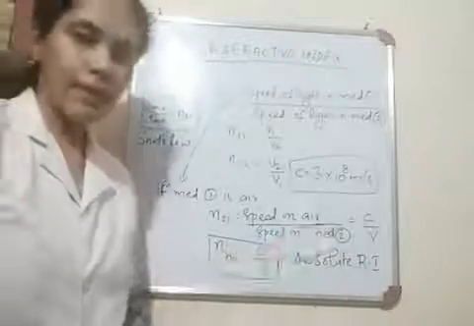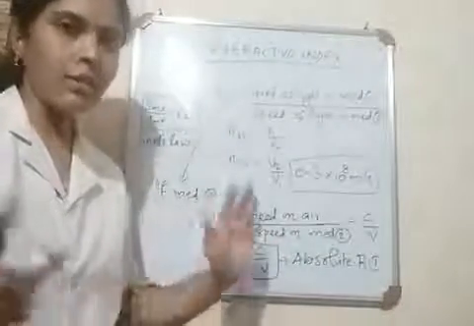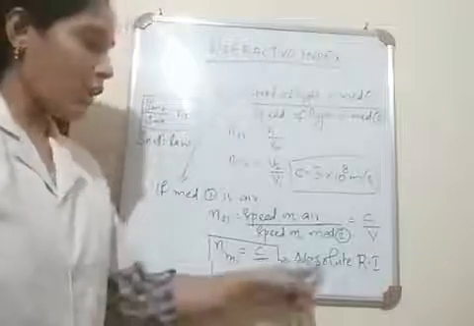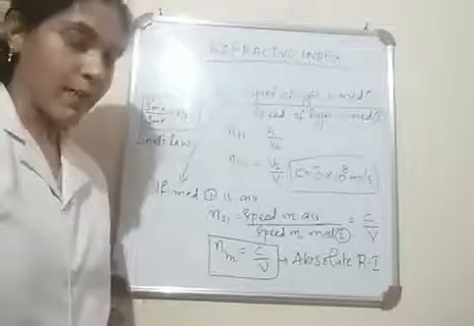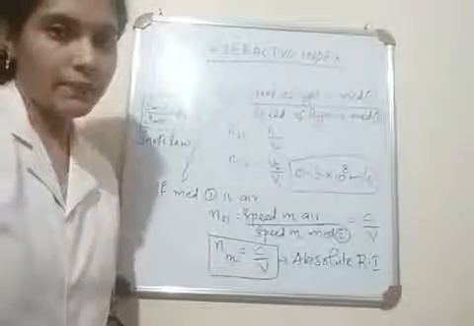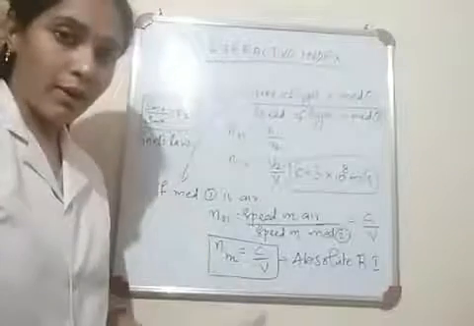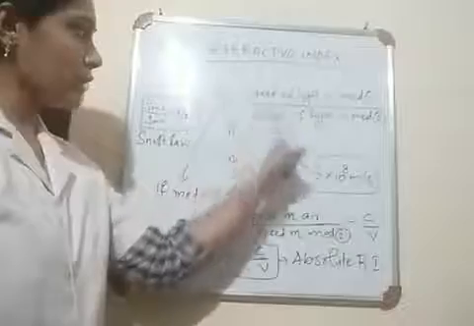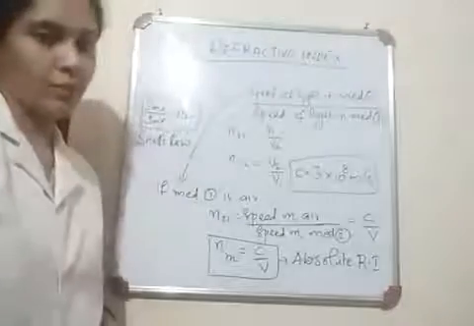Absolute refractive index is also known as just the refractive index of a medium. Okay, so how will you find the refractive index of a medium? Using this equation, c by v. You can use this equation only if the first medium is air. Otherwise, you can use this equation v1 by v2.